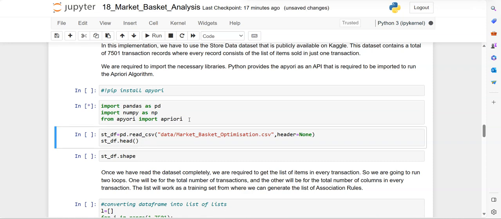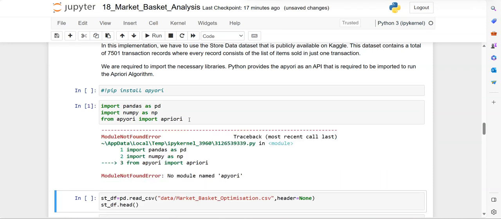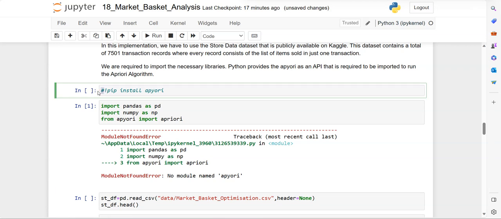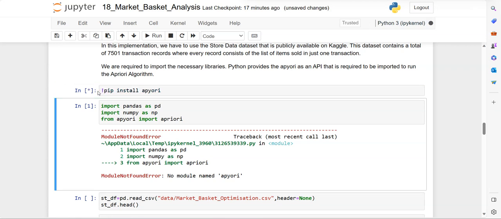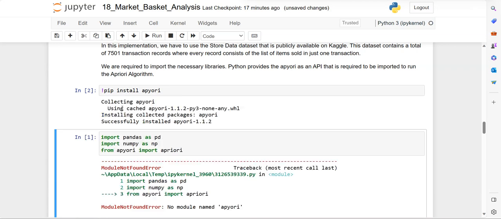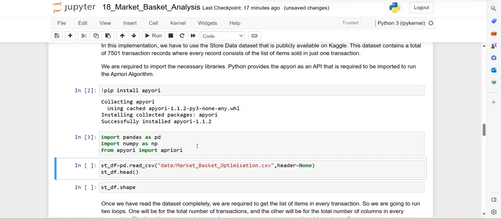Then these libraries are imported, and then sorry, I think I missed the library, so let me go with the installation. It could take a couple of seconds. Yep, it is installed, then importing it, done.